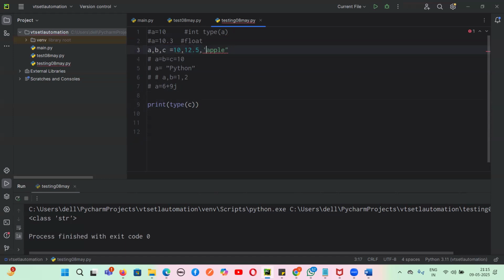Now, Mukesh, if I put a triple quotation, then what will happen? It will still be considered a string only, Mukesh, whether it is a single quote, double quote or triple quote. Yes or no? Yes, sir. So everything is a string only. When you put a double quotation or triple quotation, it will be a string. Yes or no, Mukesh? Yes, sir.